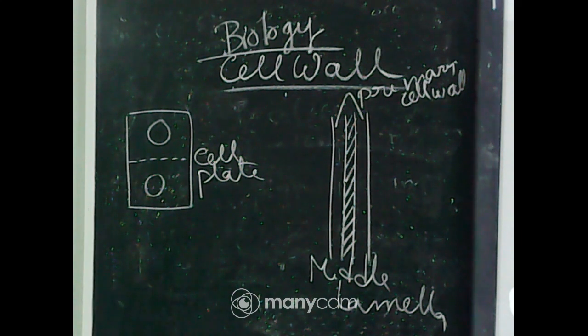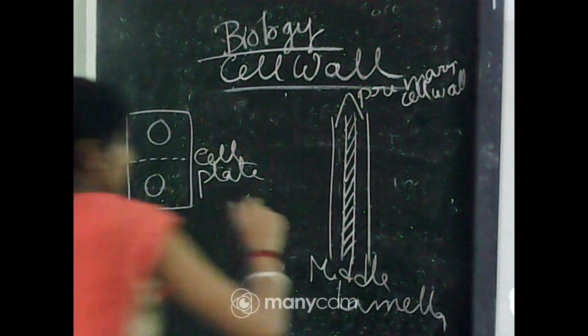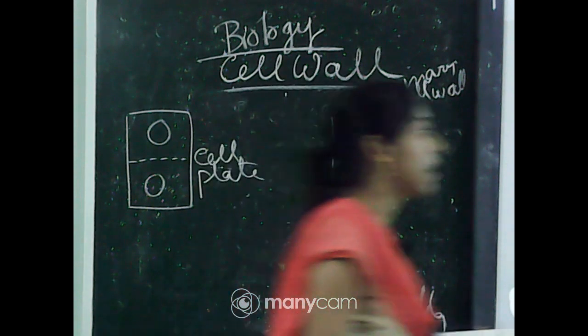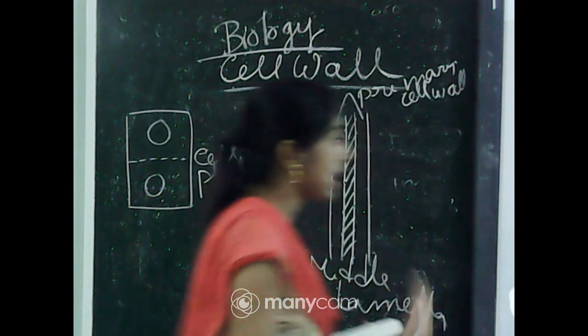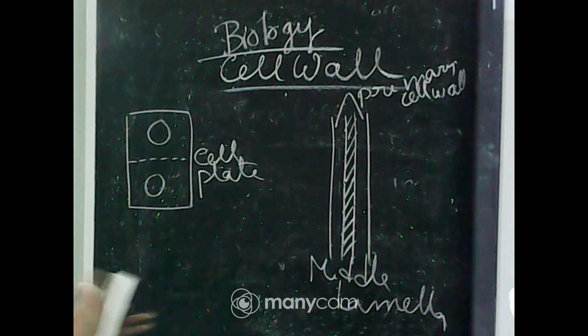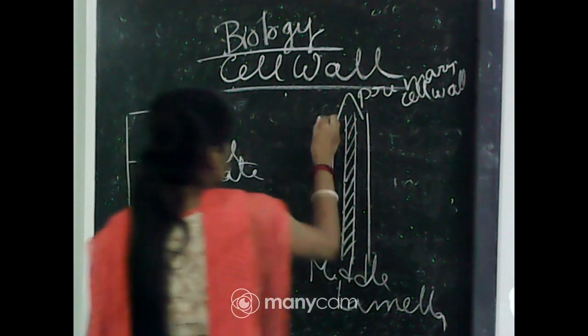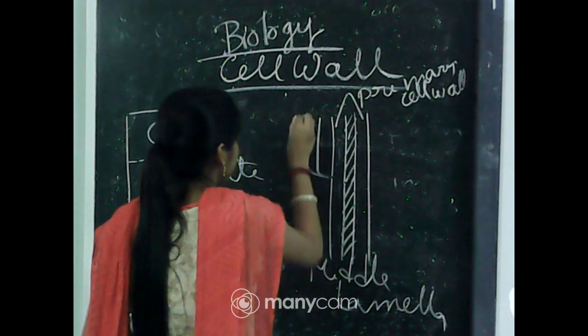So first the middle lamella is formed, then the primary cell wall, and when the plant cell gets older, a secondary cell wall layer will be formed.